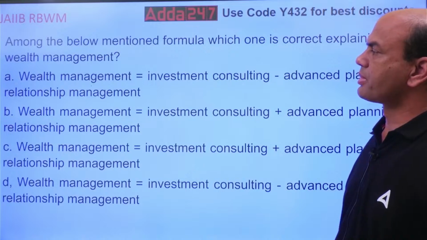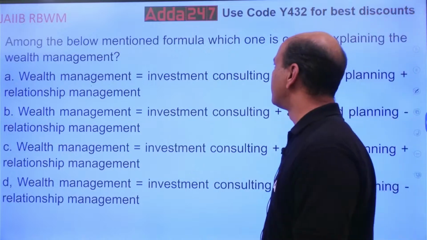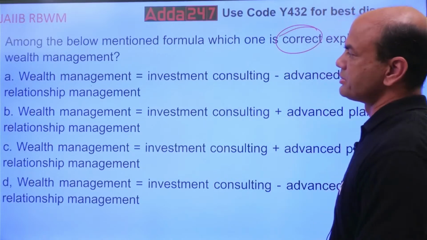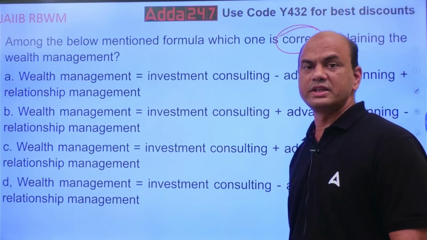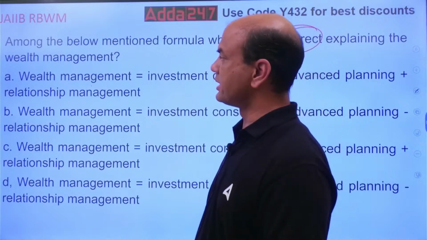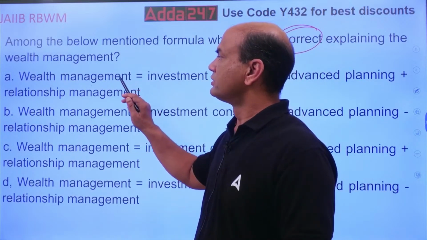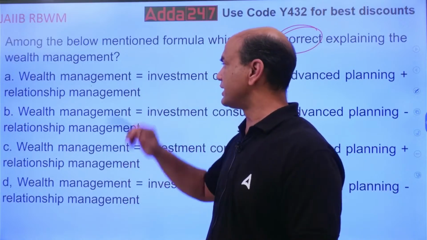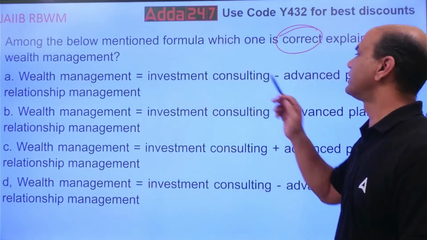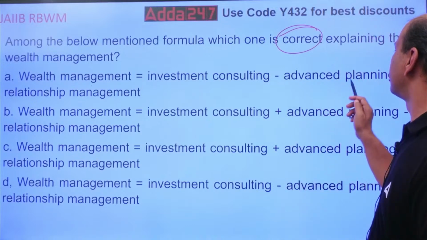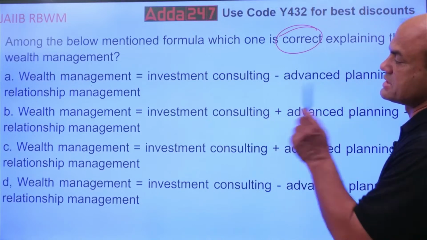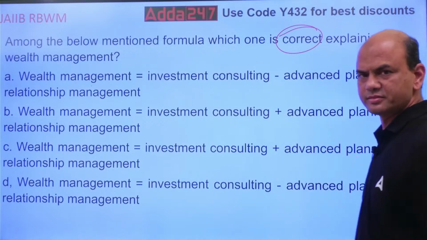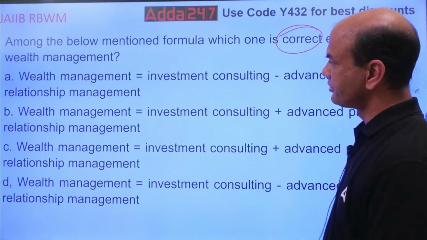Next. Among the below mentioned formulas, which one is the correct explanation of wealth management? Look at it, everyone, properly. Wealth management equals investment consulting minus advanced planning plus relationship management. Minus advanced planning means you don't have to plan in advance.